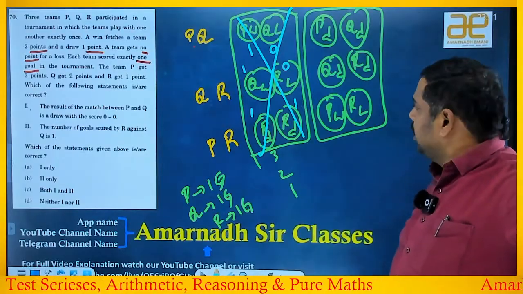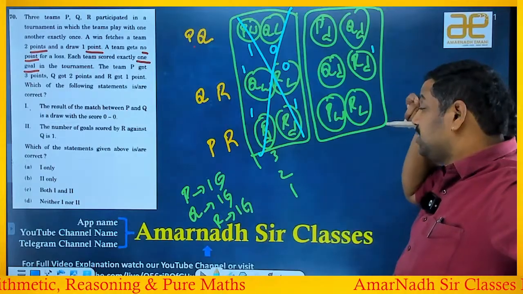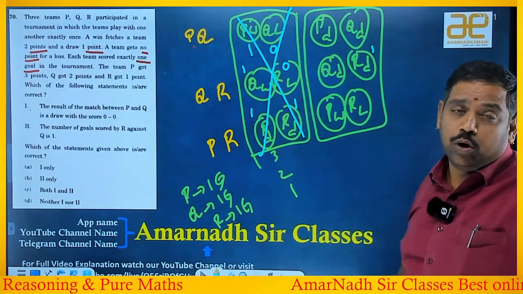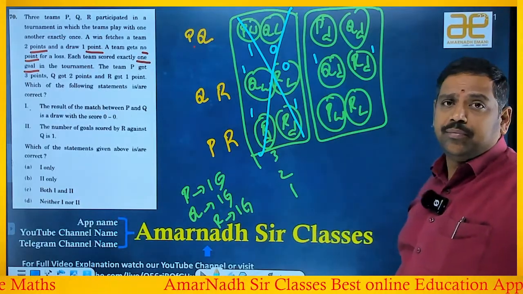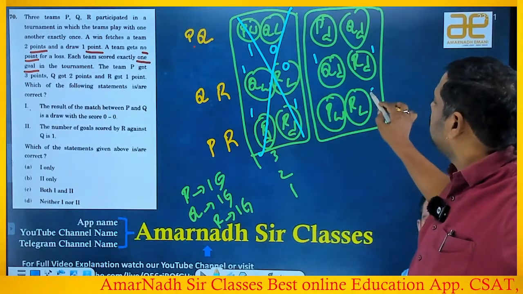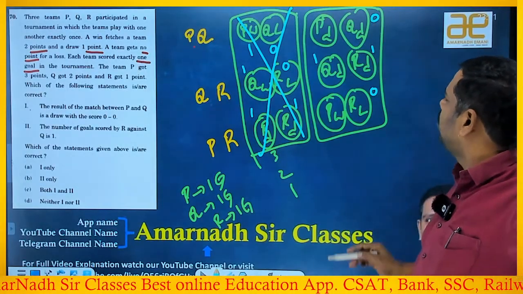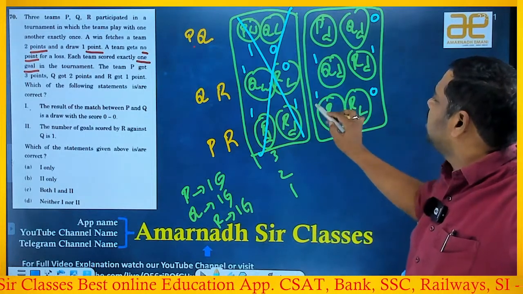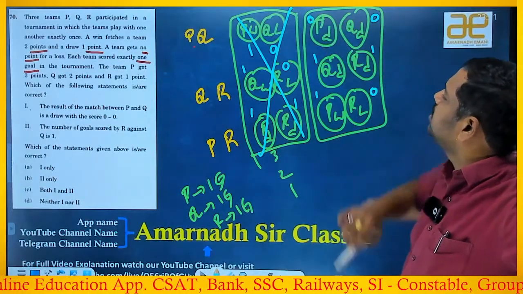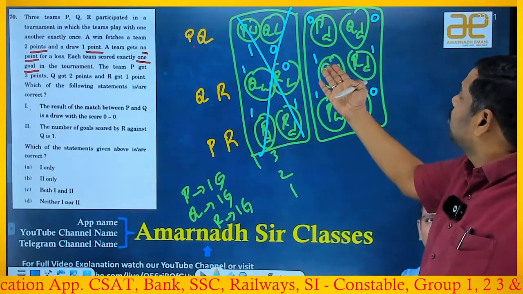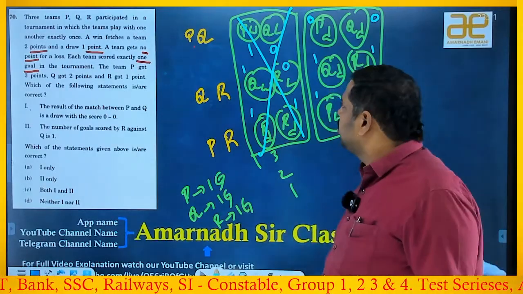Now, R drew, right? So there it made 1 goal. Then Q should also make a goal here, right? 1 and 1. So then here R lost and R made 0. Q's 1 goal is completed, means Q made 0. So P won means it has to make 1 goal. Q drew means it should also make 0 goals. It satisfies Q 1, R 1, P 1 satisfied. So this is the only possibility.